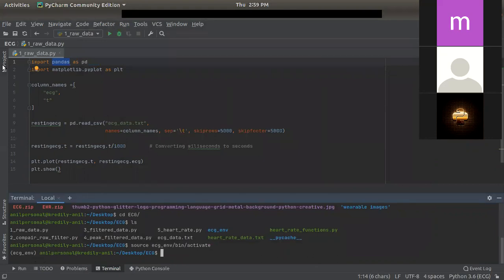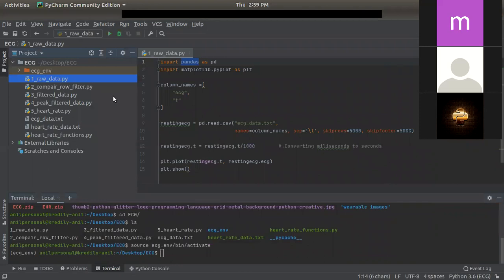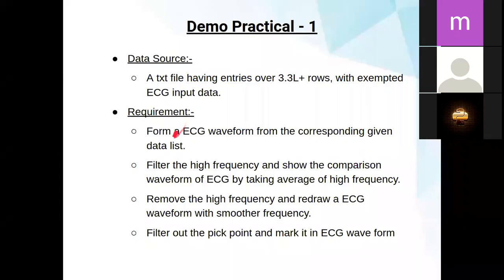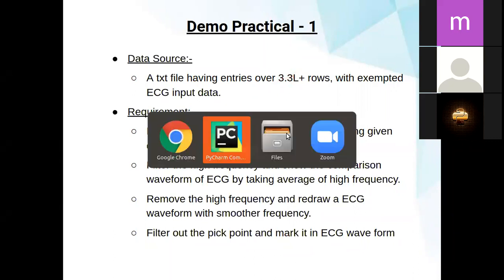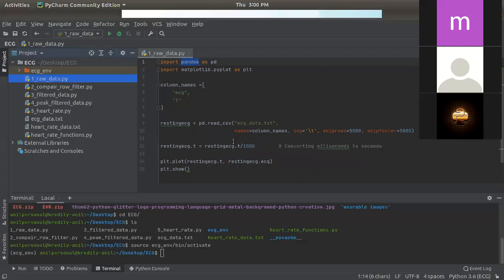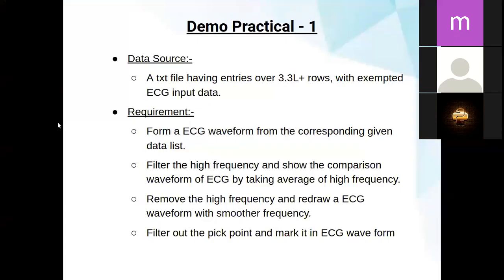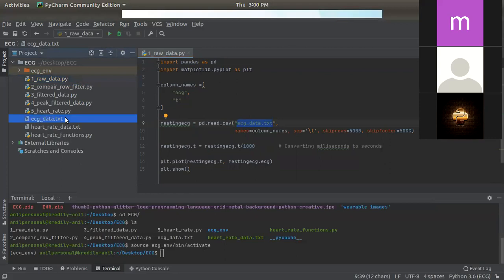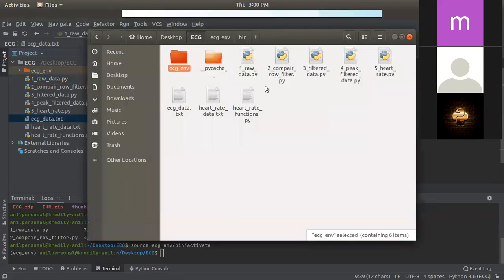Now let's first get the output of our four requirements. The first is that from the given data we have to create a waveform of about 3.3 lakhs data. So let me show how much data we have. Here I am reading from ECG data.txt, as you can see, in the folder.